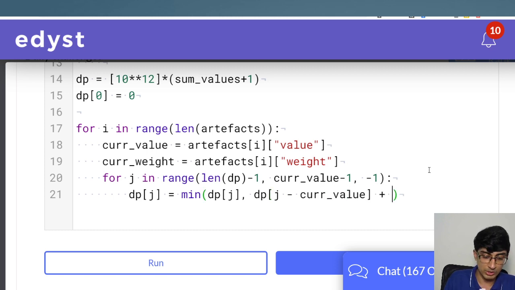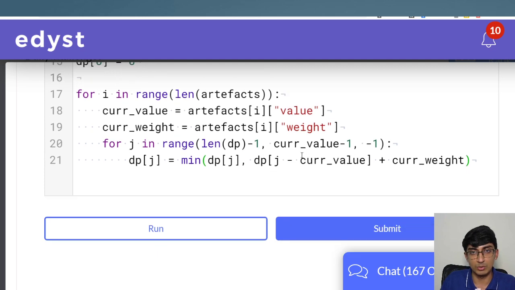But now I'm choosing this current artifact, so I'll add current_weight, right? So remove this j minus current value. So remove whatever the current value is, that of this element over here, and add the new weight over there, right? That is what we get. And this is the DP condition. This is what we call a recurrence relation in the DP, right?